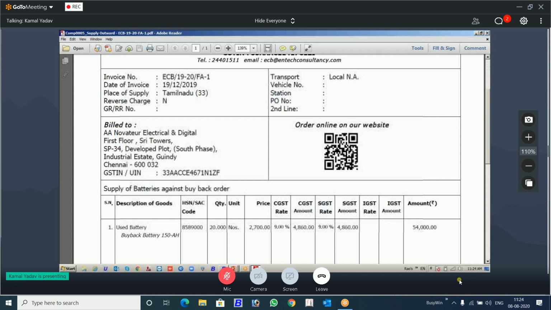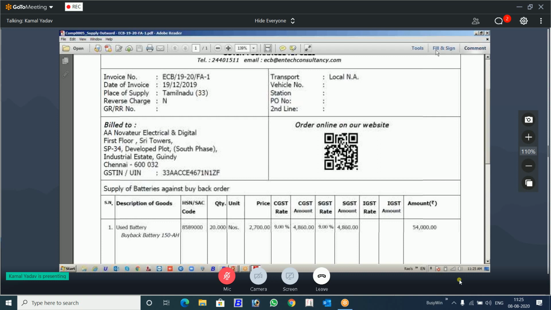You have to tell the utility of this particular feature, how he is going to take advantage of it. Then he will be able to give you the order for the Busy upgrade. Just telling that there is a QR code feature will not impress the client. So you have to always tell the utility of this particular feature.